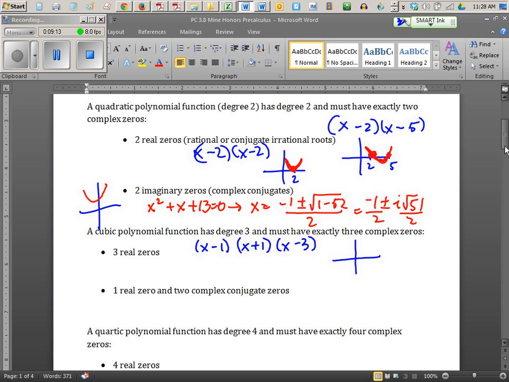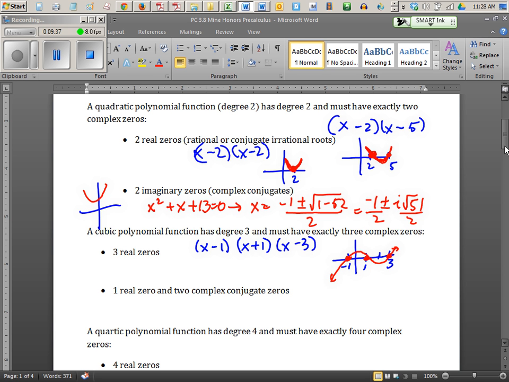Look at your polynomial there. This is some review. 1, negative 1, and 3, right. So at 1, negative 1, and 3, you would have crossing points, like that.